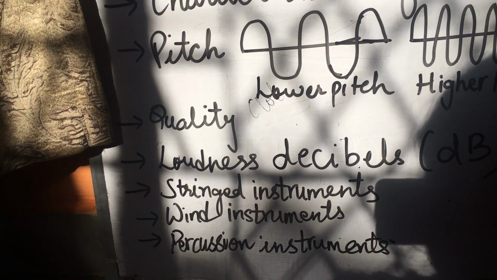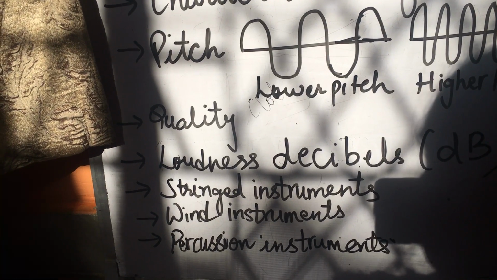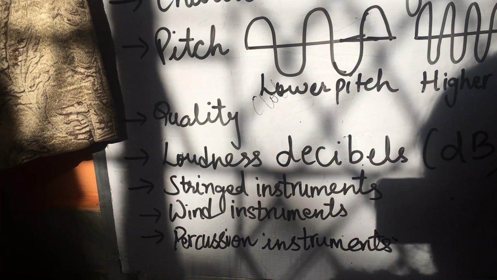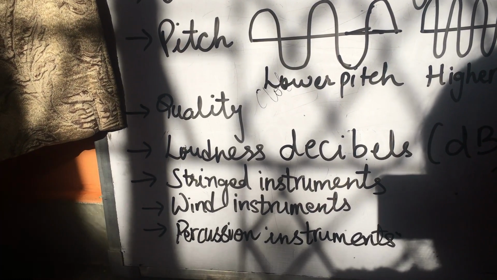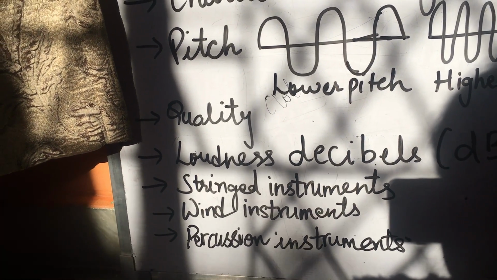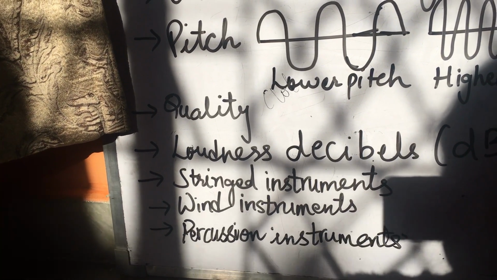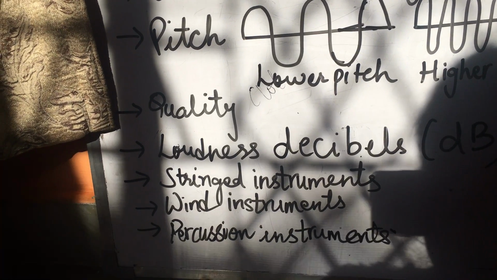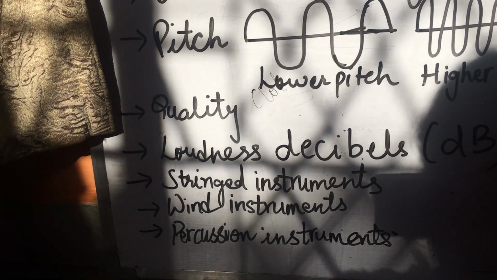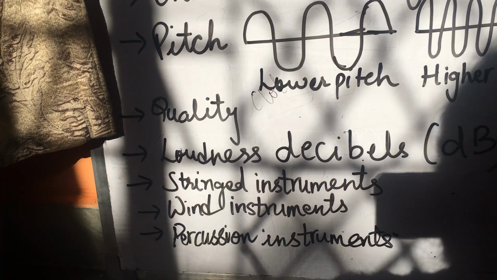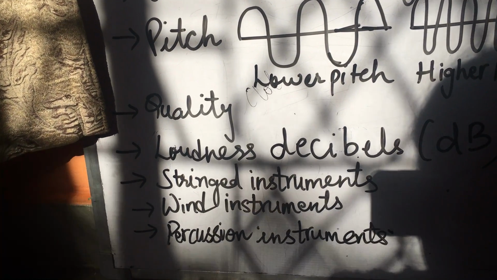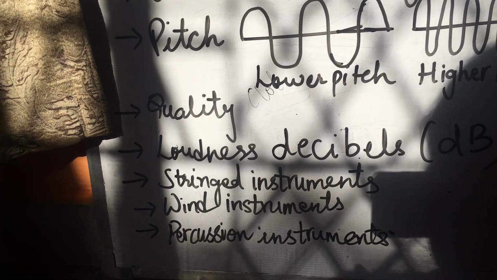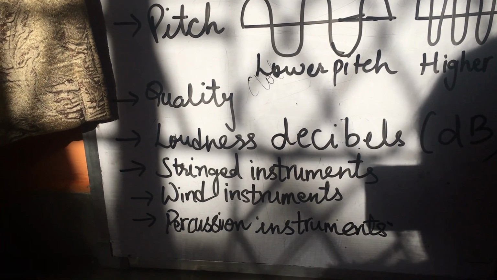Now the frequency and pitch produced by any stringed instrument depends on three factors. First of all, the length. Short strings have high notes. That means if there is a short string, it will give a sound of high frequency. Likewise, mass per unit length, that means thickness of the string. Thin strings give higher notes. That means if you pluck a thin string, then it will produce a sound of high frequency, or we can say high pitch sound.